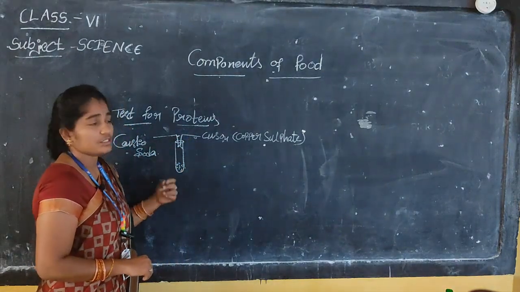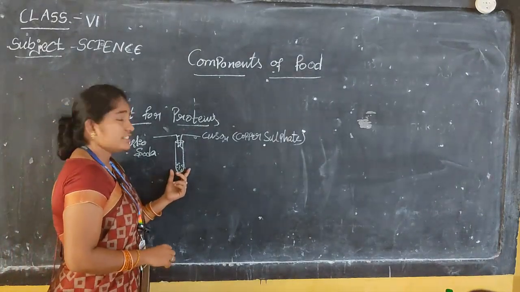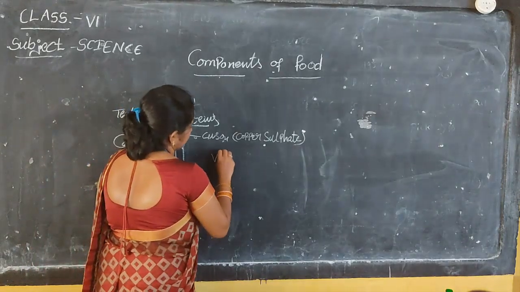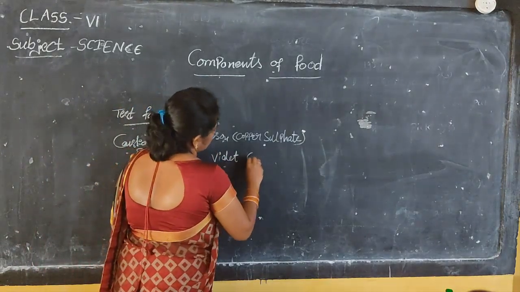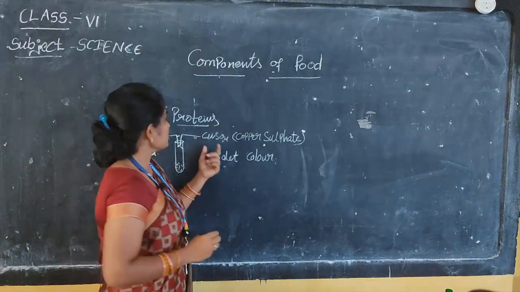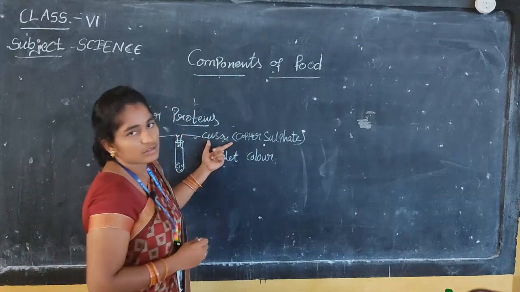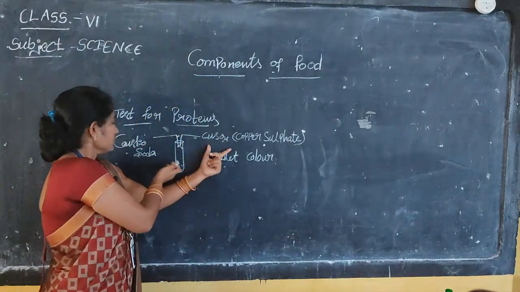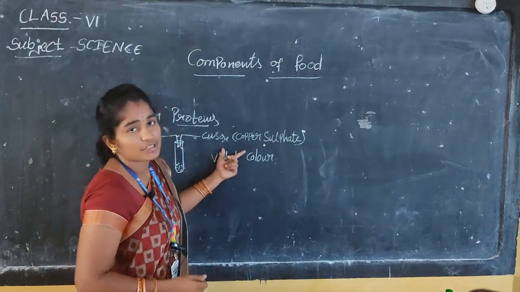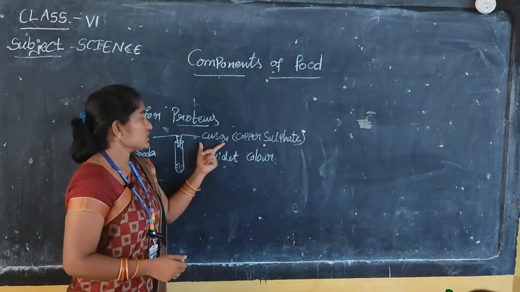What will happen? After some time, shake it. The protein powder is converted into violet color. The copper sulfate, CuSO4, is added to the protein powder, and caustic soda is also added. The color changes to violet. So this is the test for proteins.